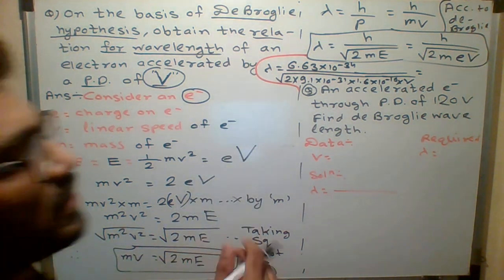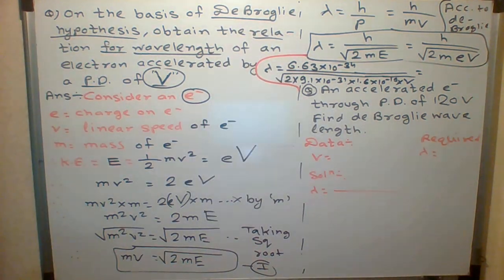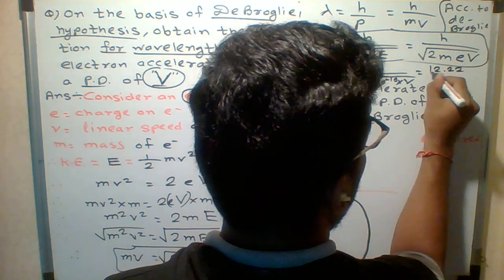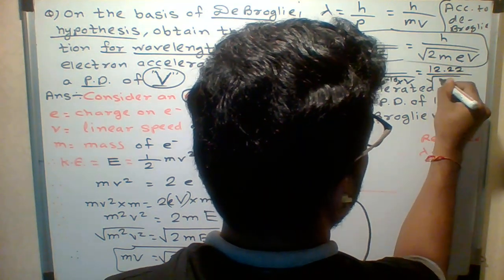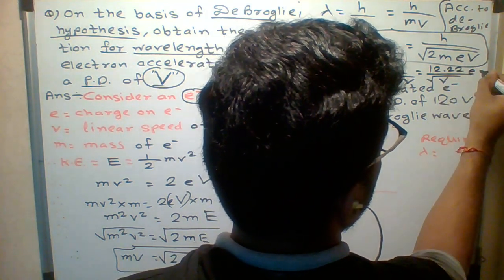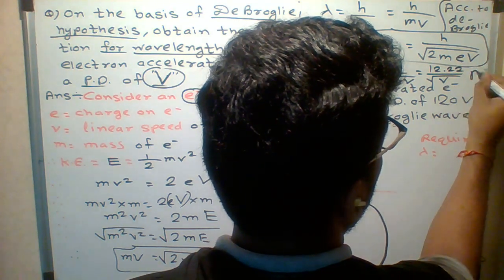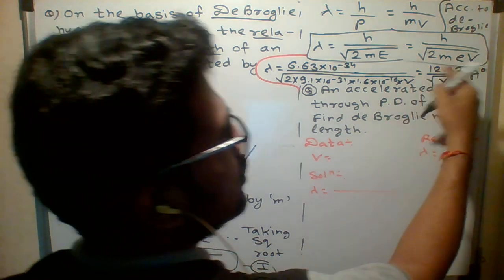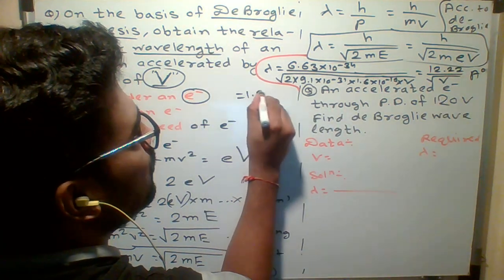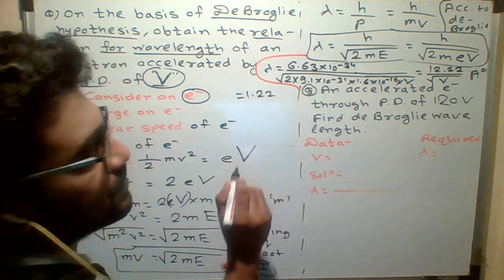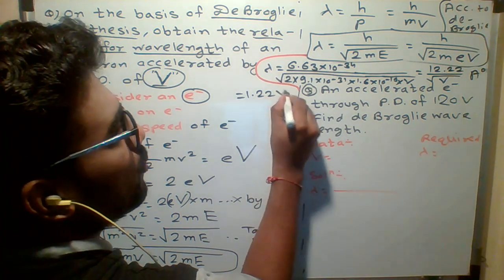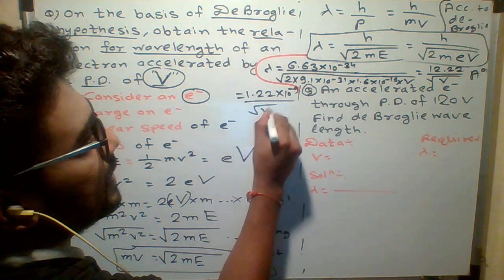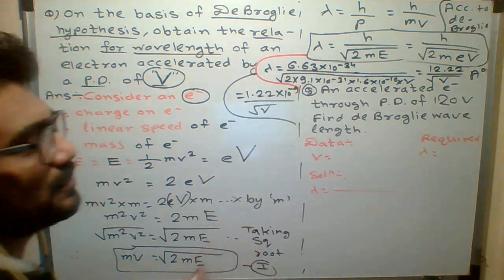If I simplify, what I will get is 12.22 upon under root of V angstrom. This is the standard value. In your textbook, instead of 12.22, they provided 1.22 somewhat, and they provided the answer in nanometer. Remember this particular formula.